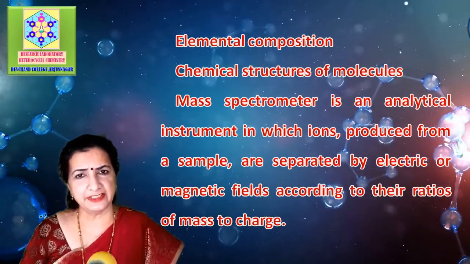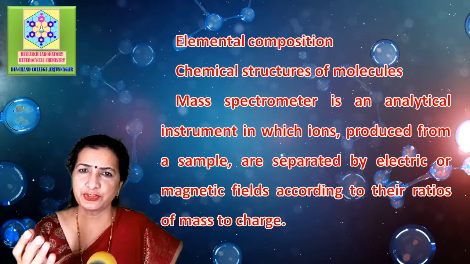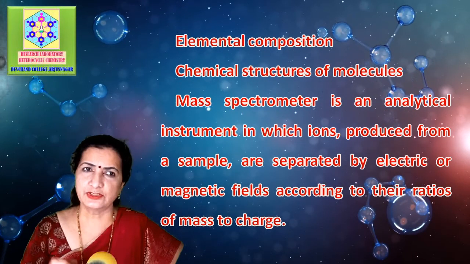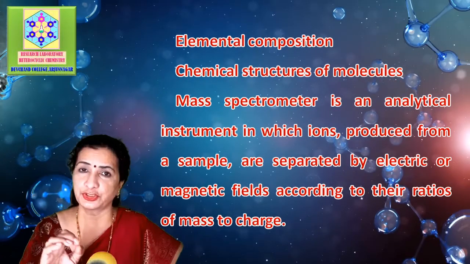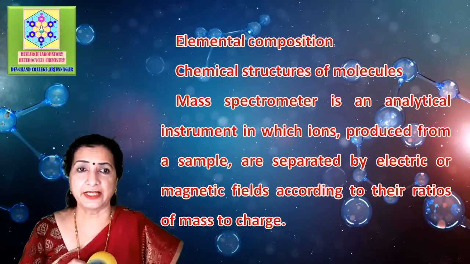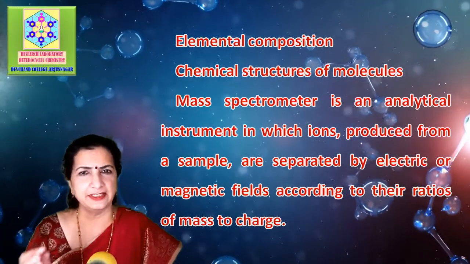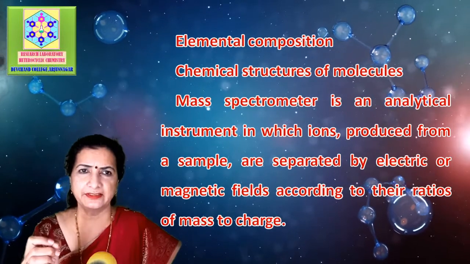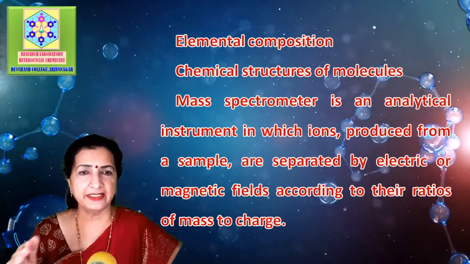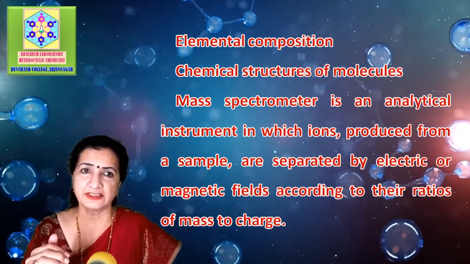So mass spectrometry, that is MS, is an analytical technique for the determination of elemental composition of a sample or molecule. It is also used to elucidate the chemical structure of molecules, such as peptides and other chemical compounds. According to general physics, a mass spectrometer is an analytical instrument in which ions produced from a sample are separated by electric or magnetic field according to their ratio of mass to charge.